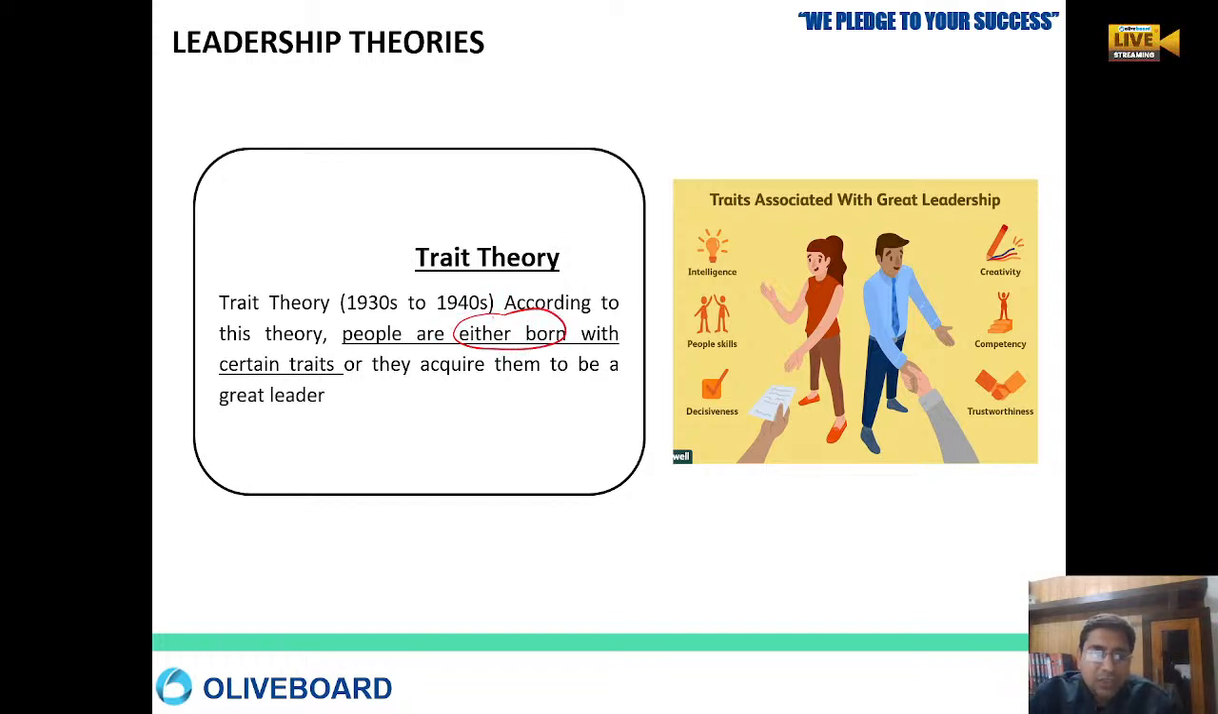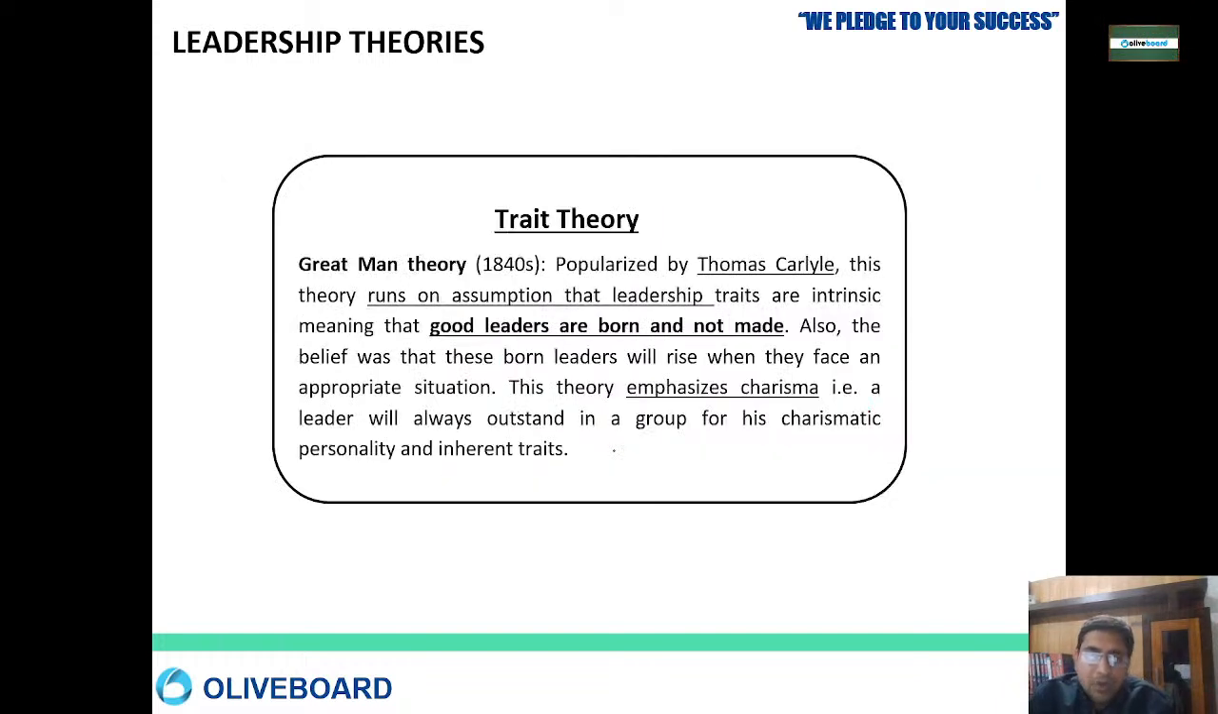Okay, according to this theory, people are either born with certain traits or they acquire them to be a great leader. It means the theory says that leaders are born, leaders are born and they cannot be made. Under the trait theory, the great man theory has come. The great man theory was given by Thomas Carlyle. He took the assumption that good leaders are always born and they are not made.